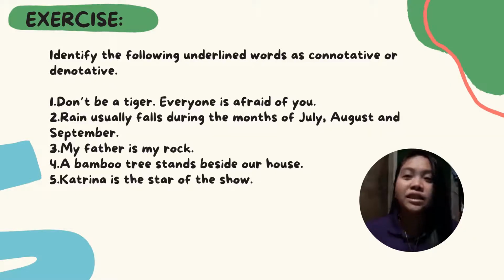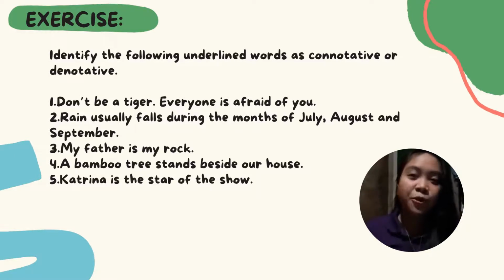Number 1, don't be a tiger. Everyone is afraid of you. The underlined word here is the tiger. And this sentence is connotative. Why? Because it doesn't talk literally that the person will become a tiger. It just means that the person has an attitude like a tiger.